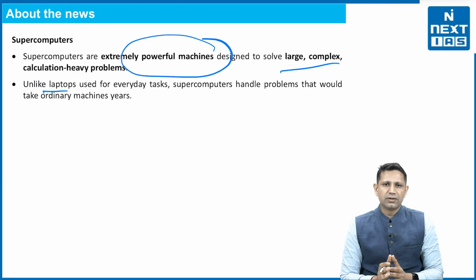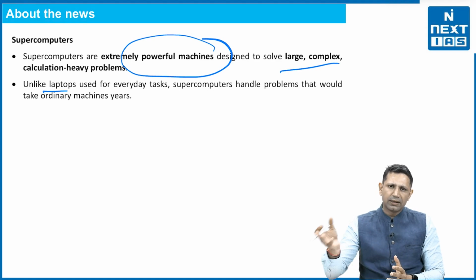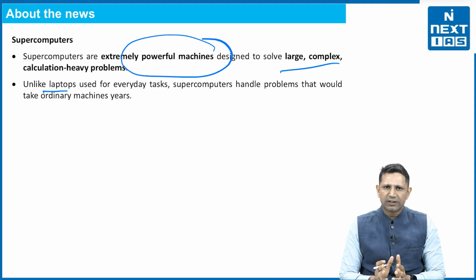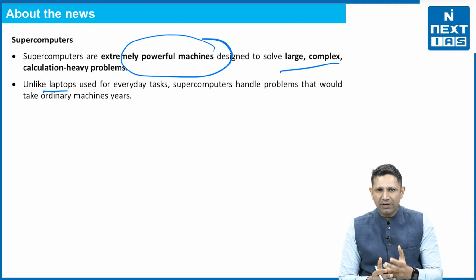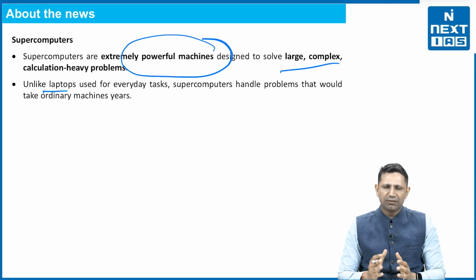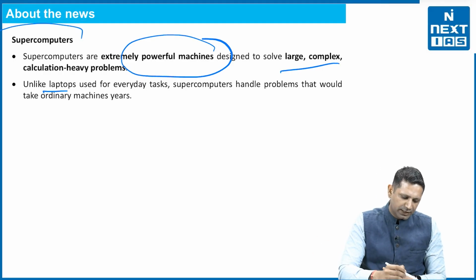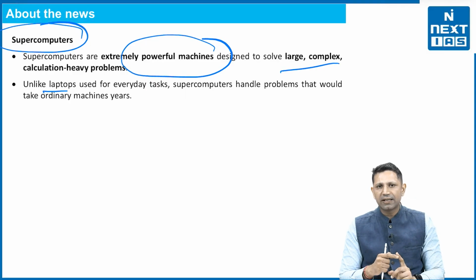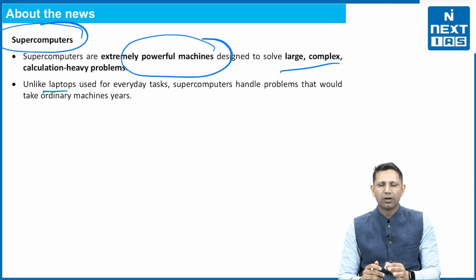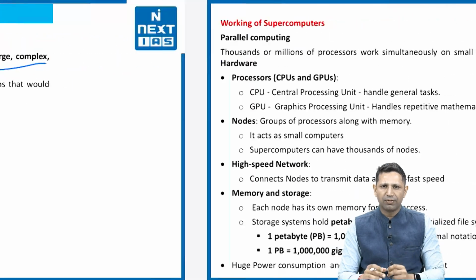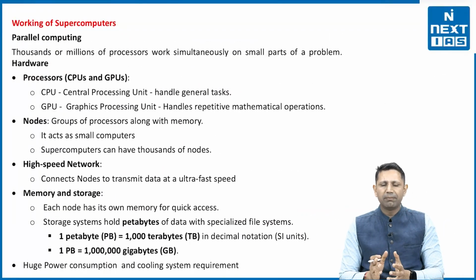The calculations like formation of universe, the calculations like the nuclear reactions that are happening, the change that is going to happen, the calculations like what can happen in the market, the calculations like the monsoonal activity, the climate change. So the calculations which are very complex, multiple things are working there. In those calculations, we need supercomputers because these calculations cannot be handled by simple computers that we're using at home or in the offices. Now, how we are making these supercomputers, how these supercomputers are working?